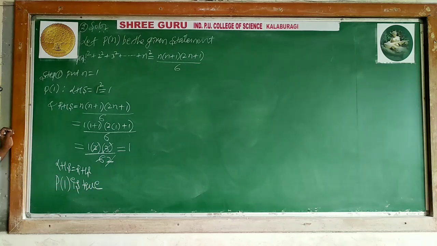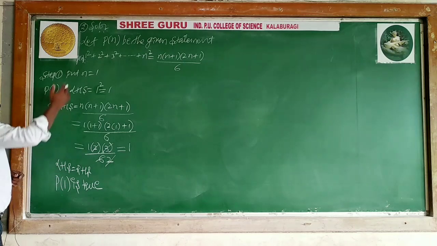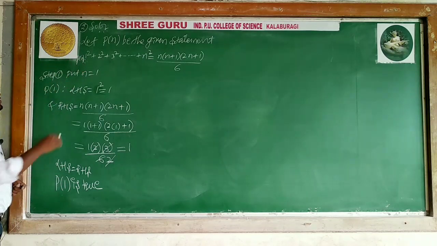P of 1 is true. So within 30 seconds you can complete the first step. There is no difficulty in the first step. You can prove it easily. When I am taking n as 1, the first term is 1 square, and 1 square is 1 only.